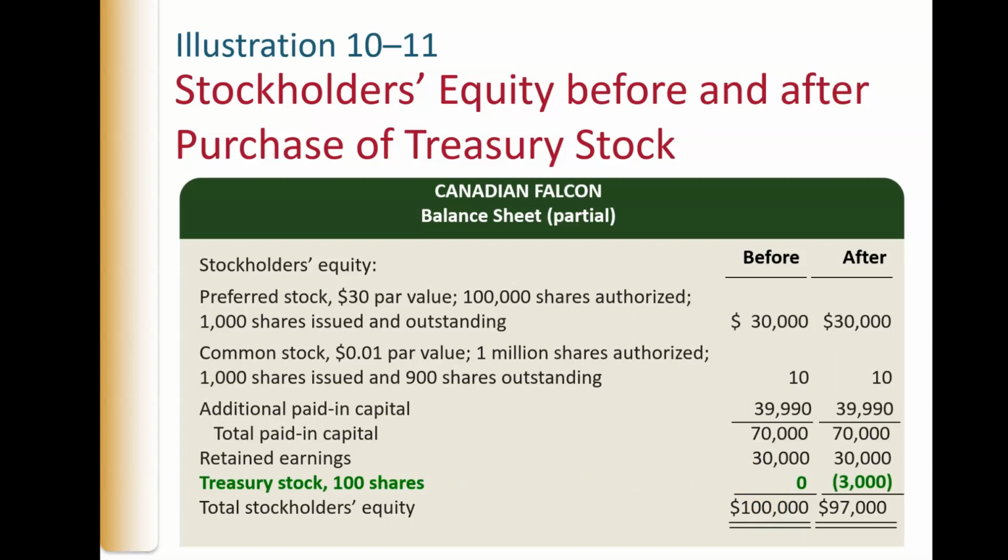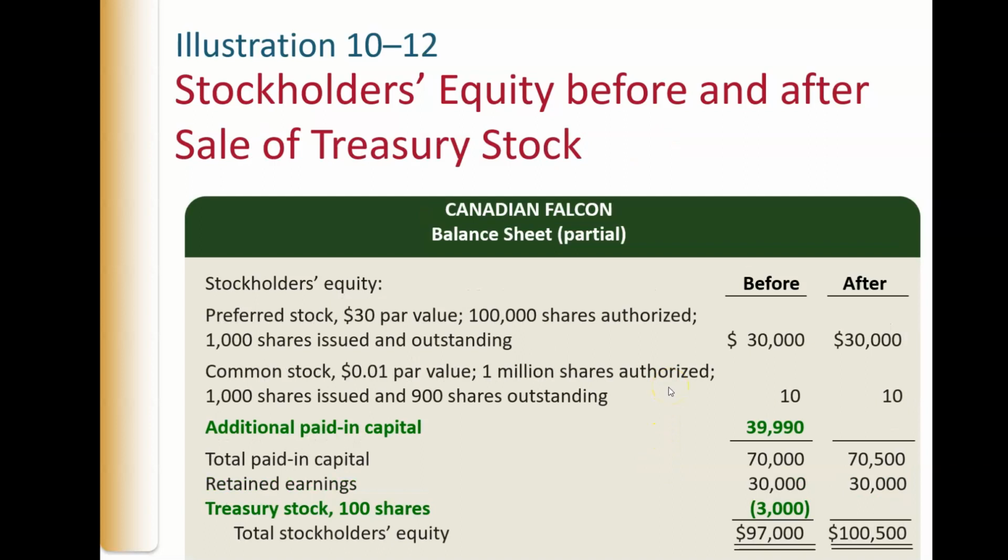Now the company went out and repurchased some of this stock. Notice none of these numbers up here changed. Retained earnings didn't change. The only thing that changed is we have a negative $3,000 because that's what they paid for those 100 shares that they purchased back. That makes our stockholders' equity less, $97,000. But it doesn't change how many shares were issued. It only changes how many shares are outstanding.